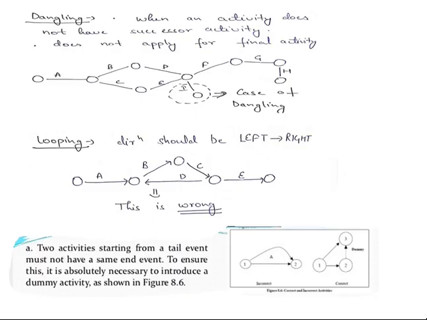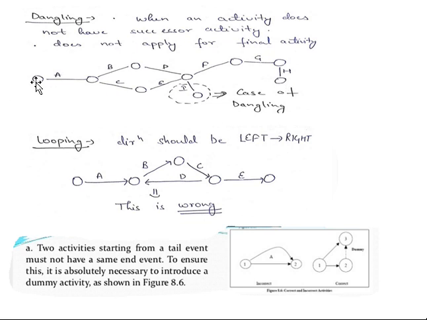One more thing is dangling. Dangling is quite simple. When you are constructing your network diagram, it should have a start point, this will be the start, and it should have an end point, and it should always follow the path. Here, if you are observing, this is one end and this is another end point. That means your network diagram should not have multiple end points; it should have a common end point.